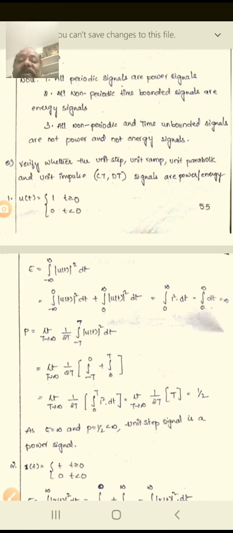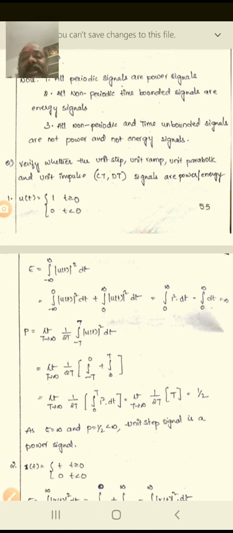Already we know the condition. Now we take the limit as T tends to infinity of 1 by 2T times the integral from minus T to T of u of t whole square dt. Similarly, splitting the definite integral into minus T to 0 plus 0 to T, we apply the limit as T tends to infinity of 1 by 2T times the integral from 0 to T of 1 square dt, which is 1 by 2T times T, cancel, equivalent to 1 by 2. Therefore, as E is equal to infinity, the power is a finite value, less than infinity, so the unit step signal is a power signal.